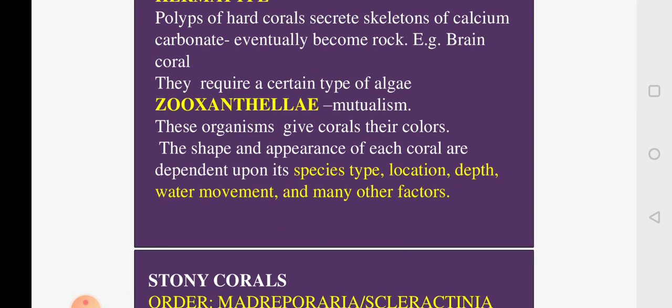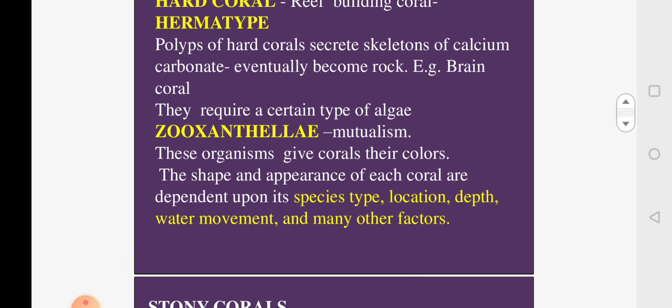Now these zooxanthellae will give the corals different types of colors. If you look at the coral reefs, it looks like a garden in the sea. They are called forests of the sea because they are so colorful, brilliantly colored, and the colors are because of the presence of these different types of zooxanthellae.